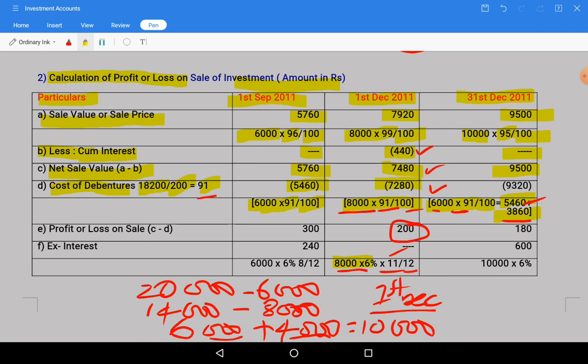If you add both we will get 9,320 as the cost of debentures for 10,000. So the profit or loss on sale of these units will be 9,500 minus 9,320. 180 rupees is the profit.